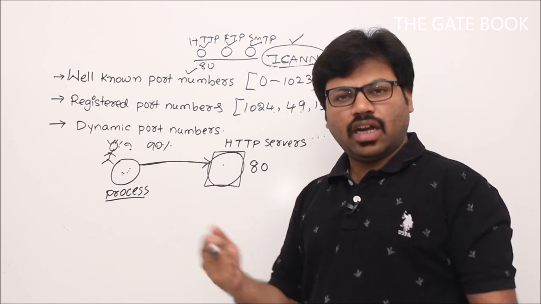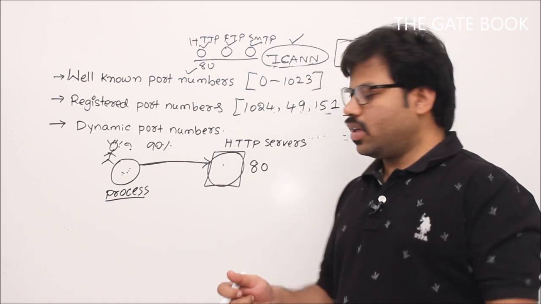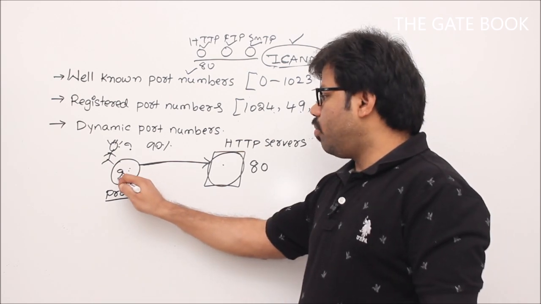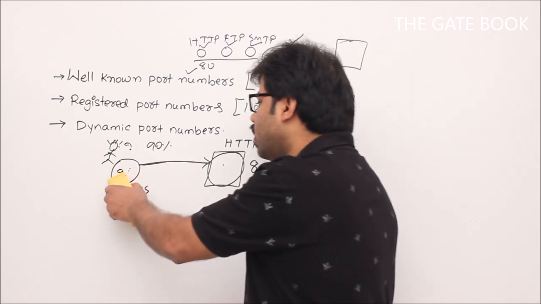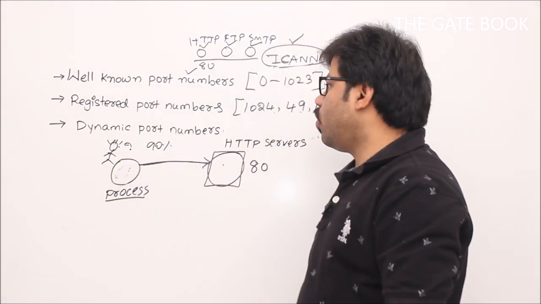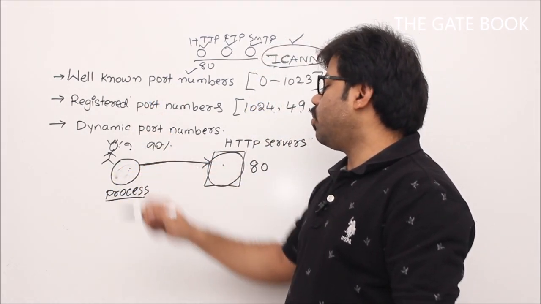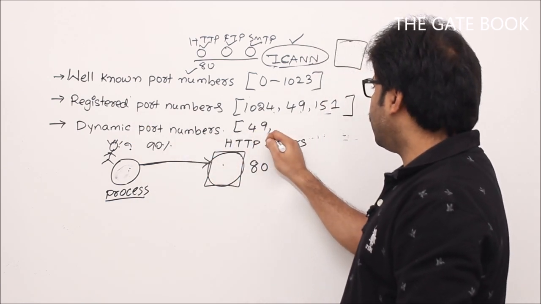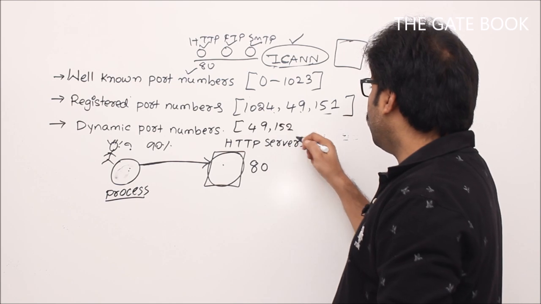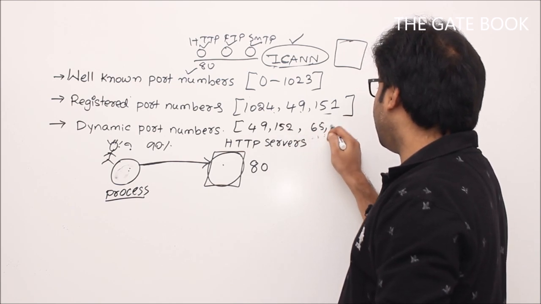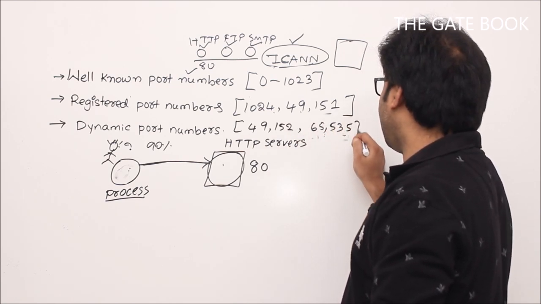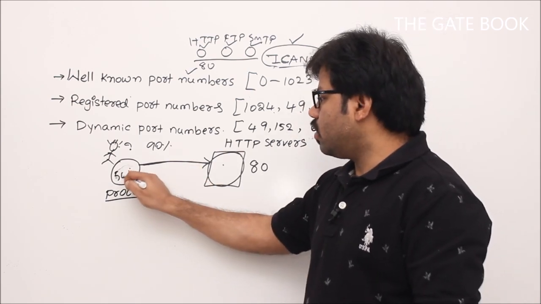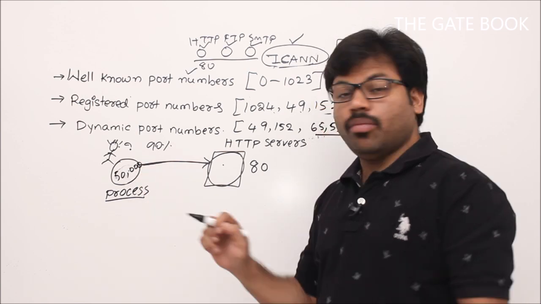Now here you have one client process. That process also should have a port number, then only we can have communication. I already told you. So one number we have to pick, but we can't pick a well-known port number, and we can't pick a registered port number. That's why dynamic port numbers are given. They are in the range 49,152 to 65,535, the last possible number. So let's fix something like 50,000. This will be your port number temporarily.